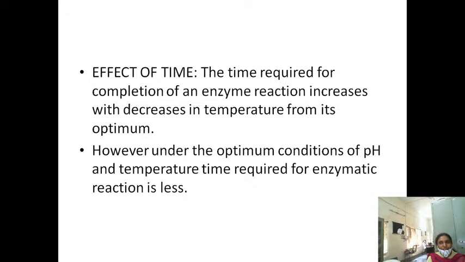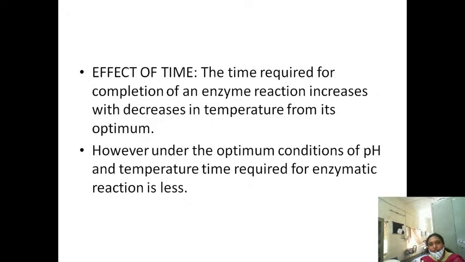enzymatic reactions is less. Suppose you provide the optimum pH and optimum temperature, the time required for the chemical reaction decreases. Suppose the optimum temperature is not maintained, then obviously there is an increase in the time for the reaction to take place. So like that, these are all the main factors which will affect the rate of the enzyme action.